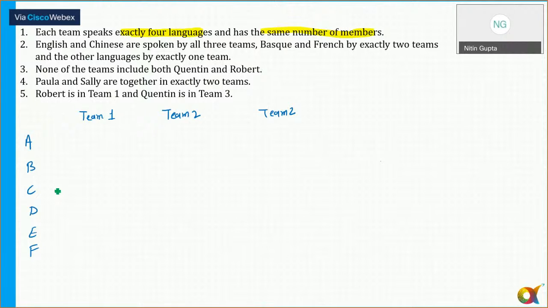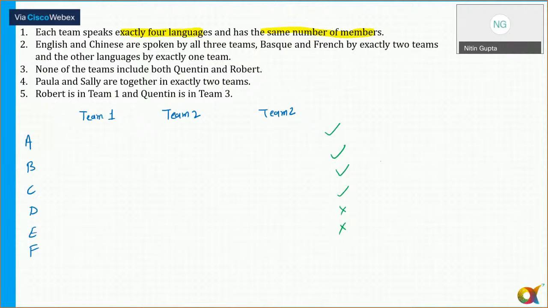Since I'm preparing the table of team against language, in each column I need to put 4 tick marks and 2 crosses. Because it says each team speaks exactly 4 languages, against every team there have to be 4 ticks and 2 crosses. Now, second point, has the same number of members. So either each team has 2 members, or I can say 3 members.